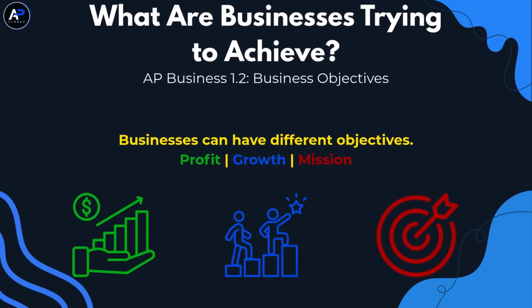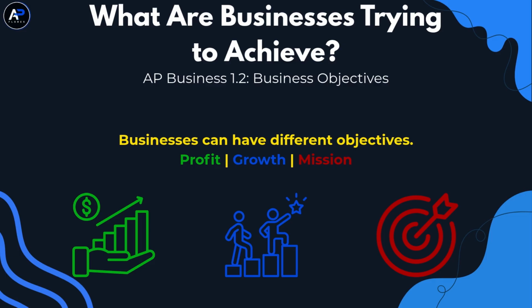In our last lesson, we learned what businesses are and how they create value. But now we need to answer another important question. What is a business actually trying to achieve? Imagine two companies selling almost identical products. One is focused on maximizing profits, while the other is willing to sacrifice short-term profits to expand as quickly as possible. Both are businesses, but they're making very different decisions.